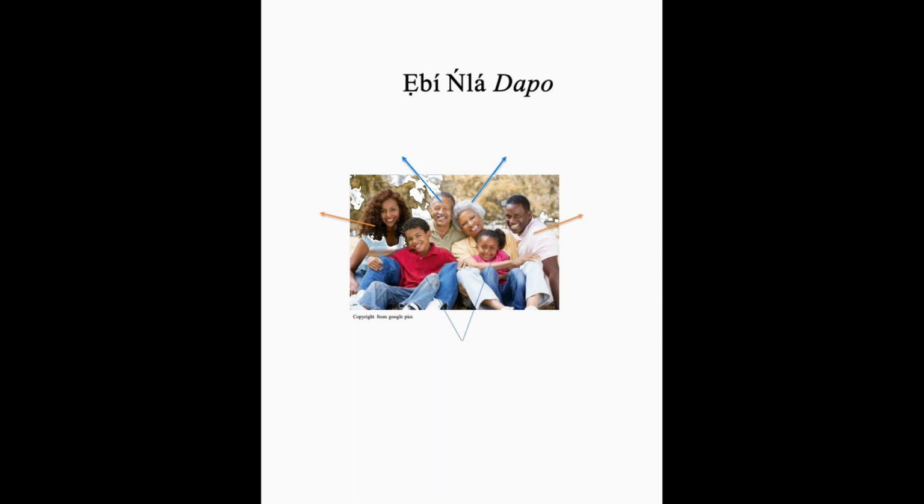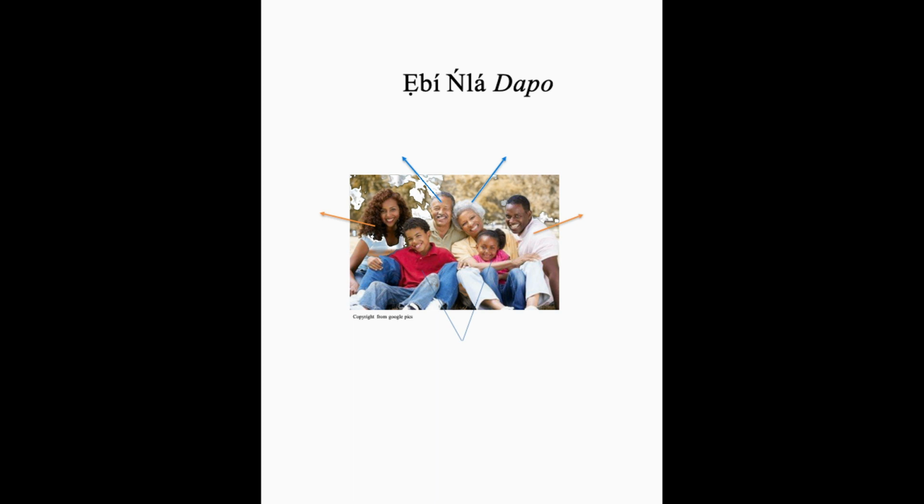So Ebi Nla Dapo. Dapo is here, giving us a monologue about his extended family. And so first of all, we're going to learn vocabulary that will be added to what we learned in the previous lesson on immediate family. And then from vocabulary, we're going to move to how we form sentences to give a narrative about your own family, extended family this time. So Ebi Nla Dapo.